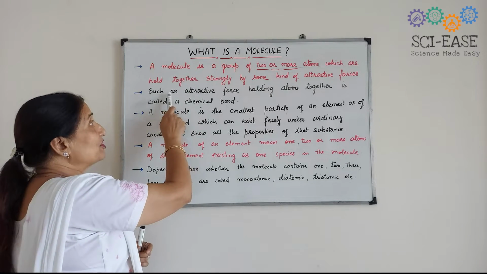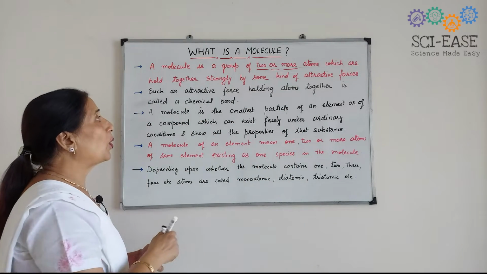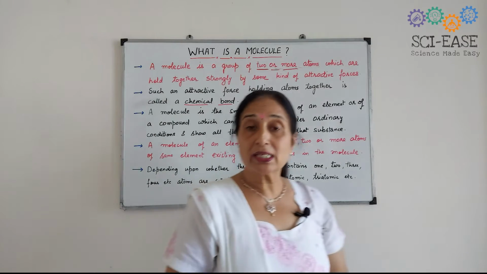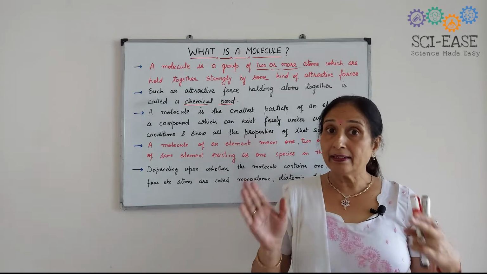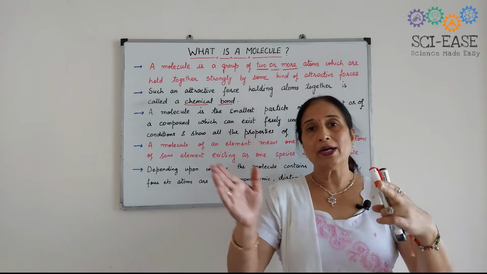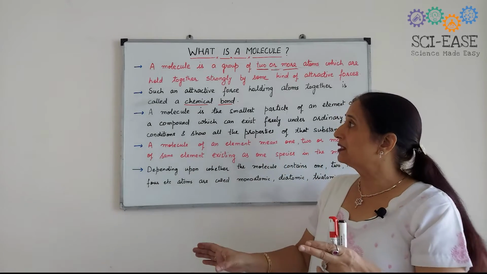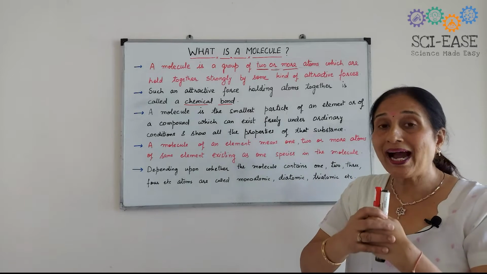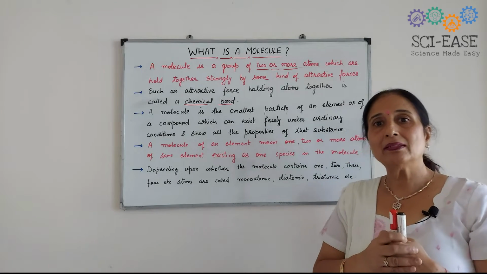Such an attractive force holding atoms together is called a chemical bond. About this chemical bond, you will study in detail in your 10th class, along with its various types. Just remember that the attractive force which holds the atoms together is known as a chemical bond.